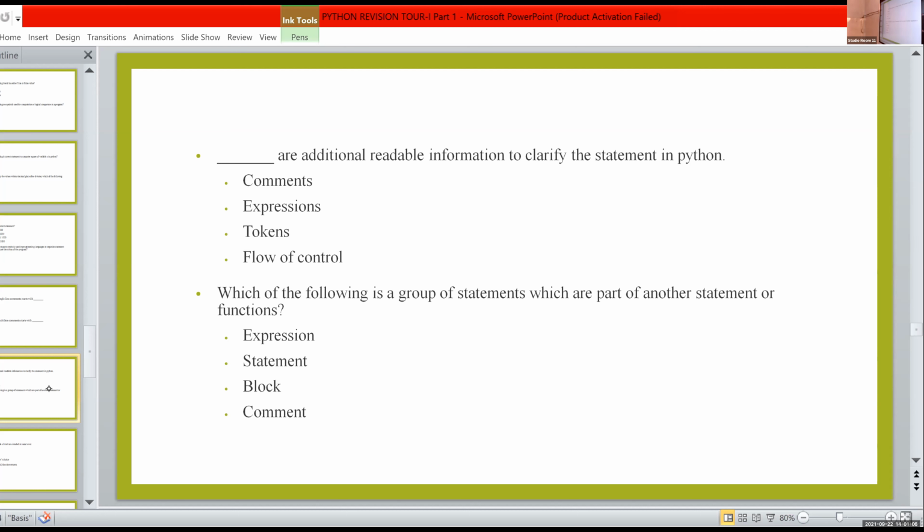Is it clear, Achyut? Yes, ma'am. Okay. That is, after the first statement, if there is an if statement or if else statement, after the if statement, which is the next statement to execute? That execution flow is flow of control. Okay, it is not a readable information.